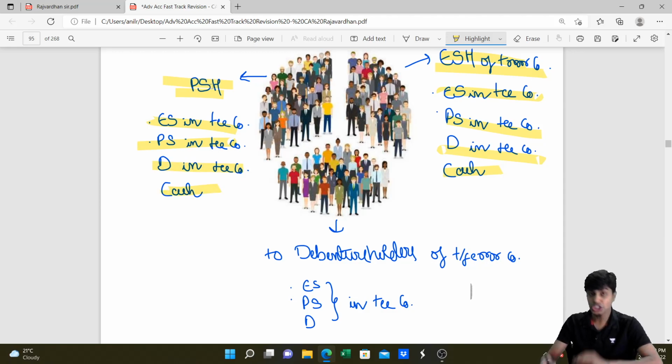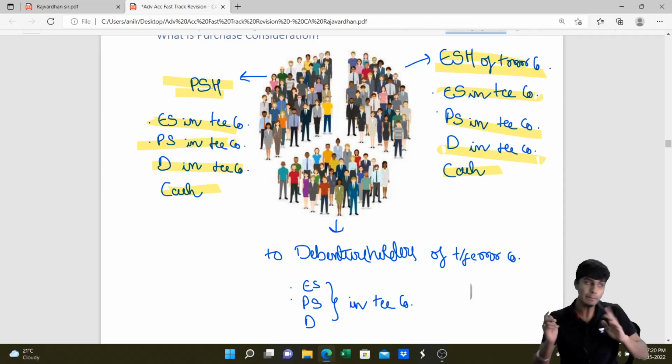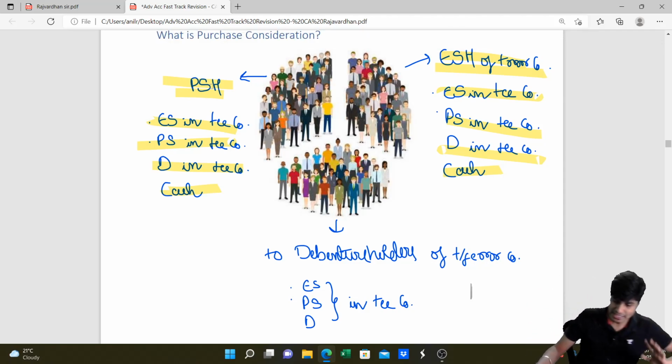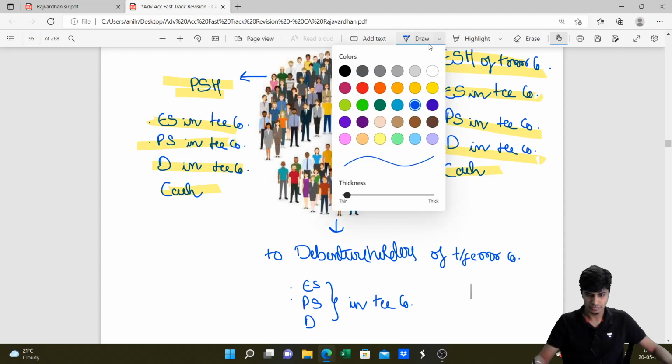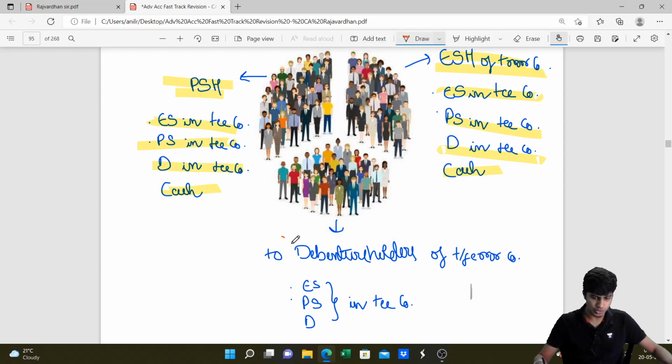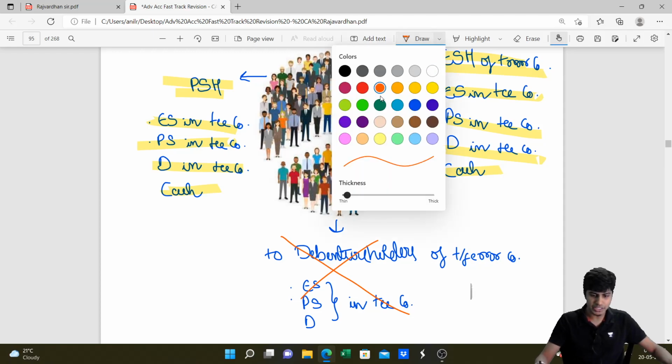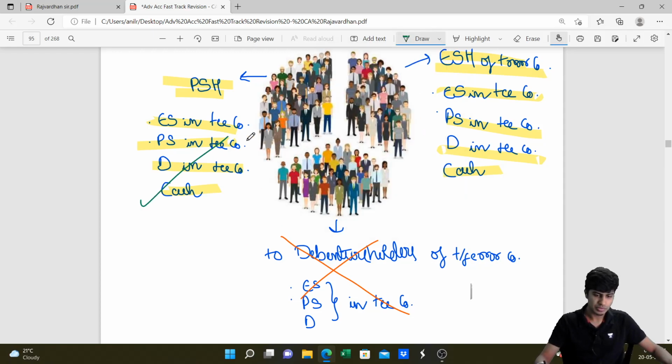If you give it to the shareholders, may it be equity, may it be preference, it is purchase consideration. If you issue it to your debenture holders, it is not PC. If you issue it to your equity shareholders or your preference shareholders, it is PC.